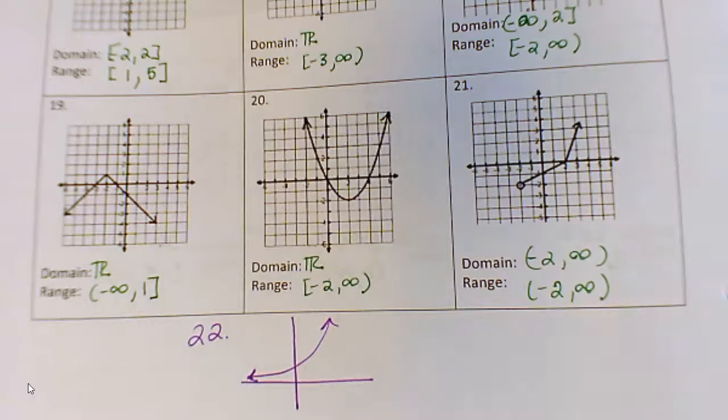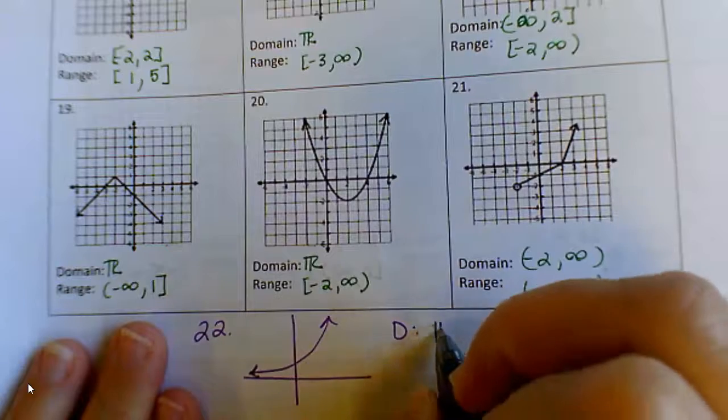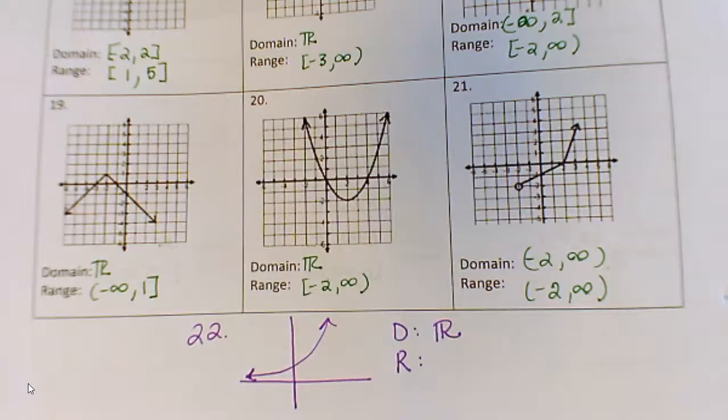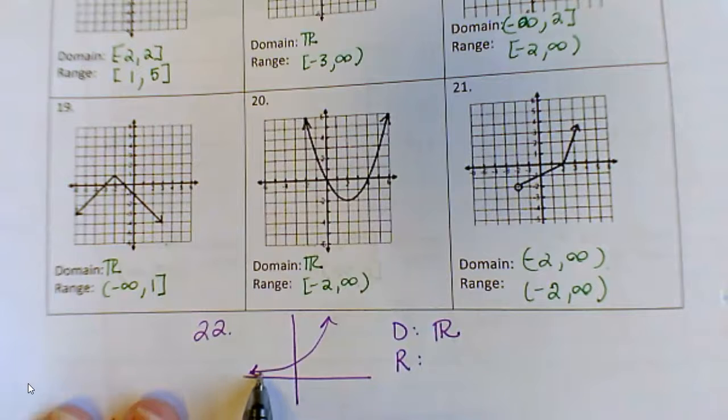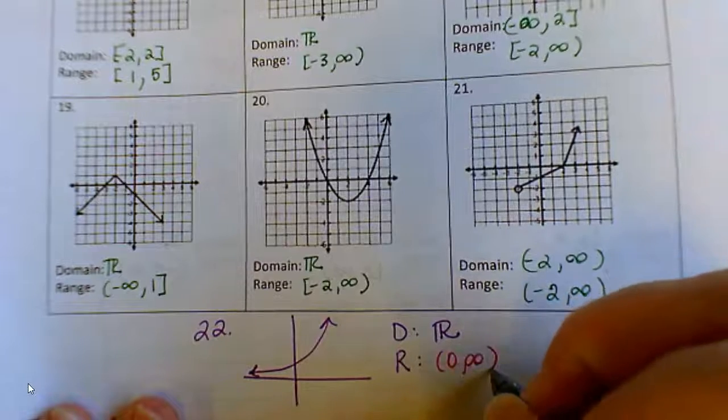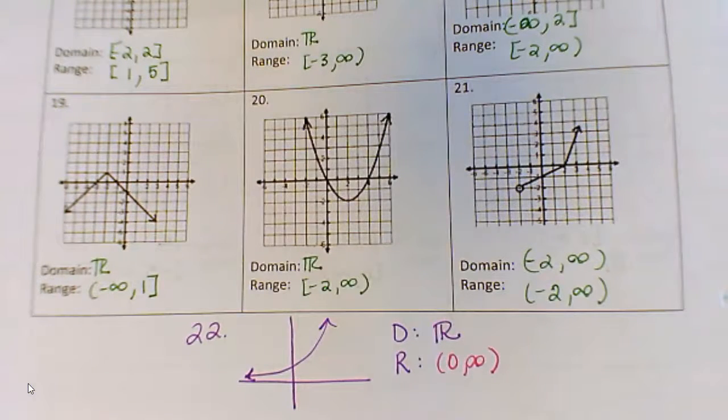So the domain on this problem is all reals because it keeps going left and right. But the range is the one I wanted to talk about. So for the range, it keeps going up forever. But it doesn't keep going down forever because it kind of stops down here at the x-axis. It never goes past the x-axis. And so the range on this one would be 0 to infinity. And that would be another case where there would be a parenthesis and not a bracket because it doesn't ever get to that point.